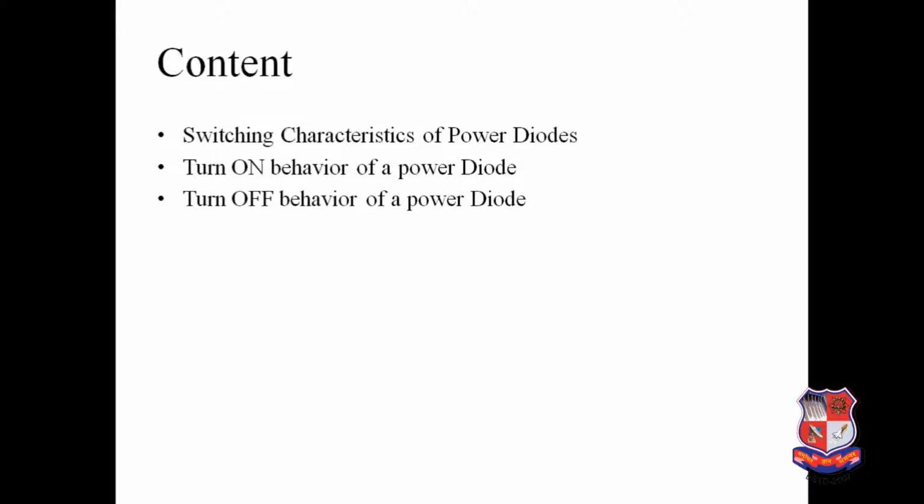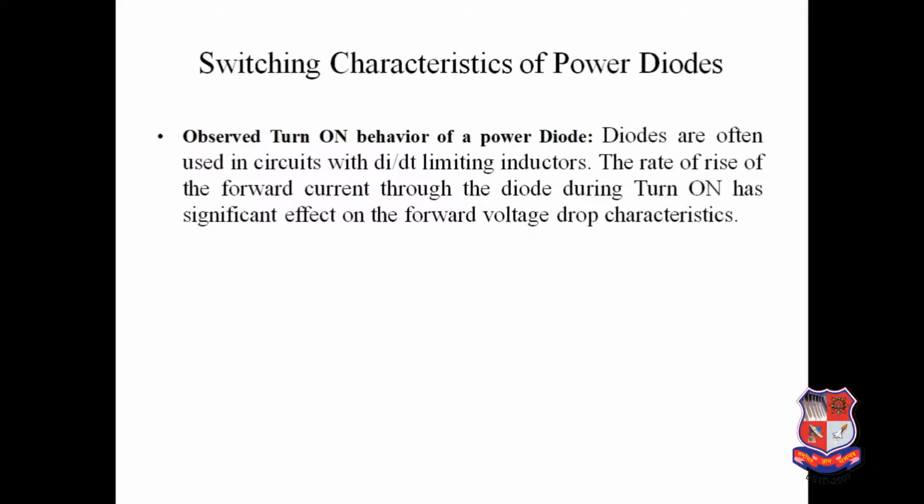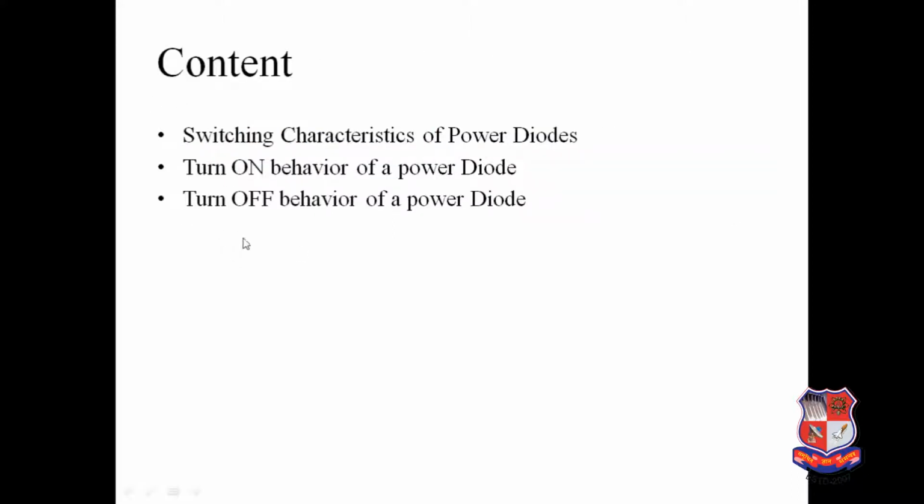So what is the switching characteristic of a power diode? A power diode takes finite time to make the transition from reverse bias to forward bias, that means switch on, and vice versa, turn off, switch off. So we look at the behavior of the diode current and voltage during this switching period.